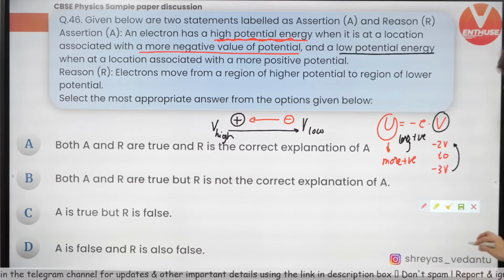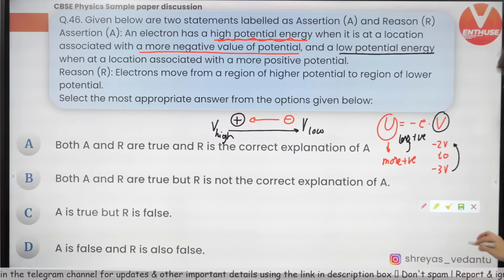Moving on. Given below are two statements labeled A and R. A magnetic needle able to rotate in a vertical plane orients itself with axis vertical at the poles of the earth. And at the poles of the earth the horizontal field is 0. That's very true, because when you are at the North Pole or the South Pole, the magnetic field lines are like this.